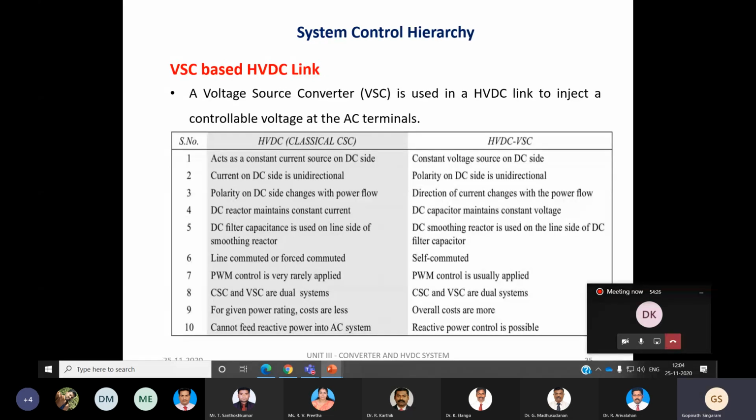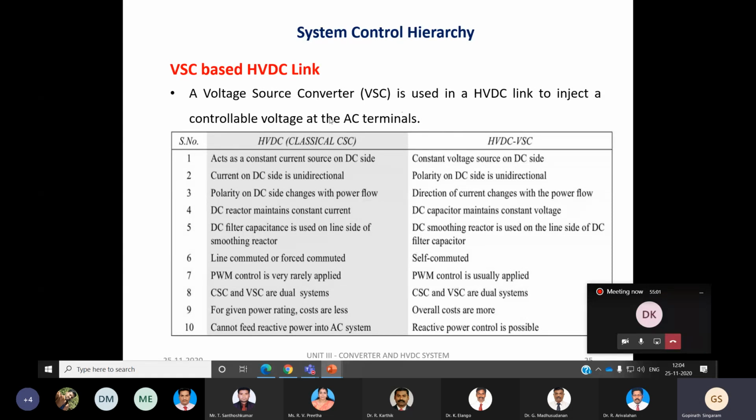Finally, let me conclude with the VSC based HVDC link. Compared with the classical HVDC system, we are now moving towards the voltage source converter based HVDC link. These are the recent advancements. Nowadays we are going with the VSC based HVDC link, because this configuration will definitely avoid commutation failures.